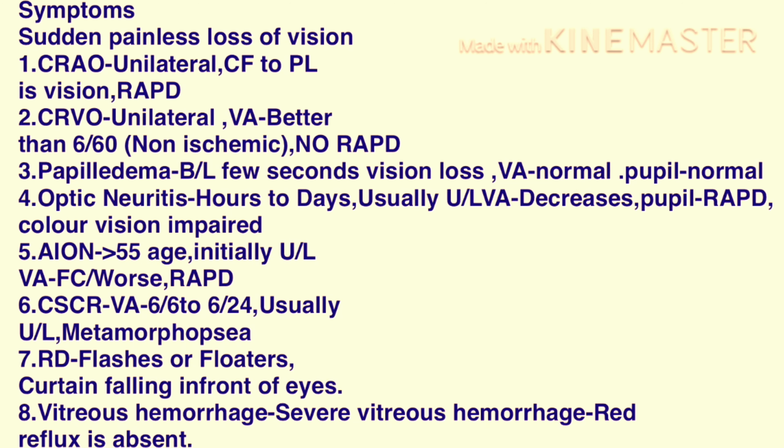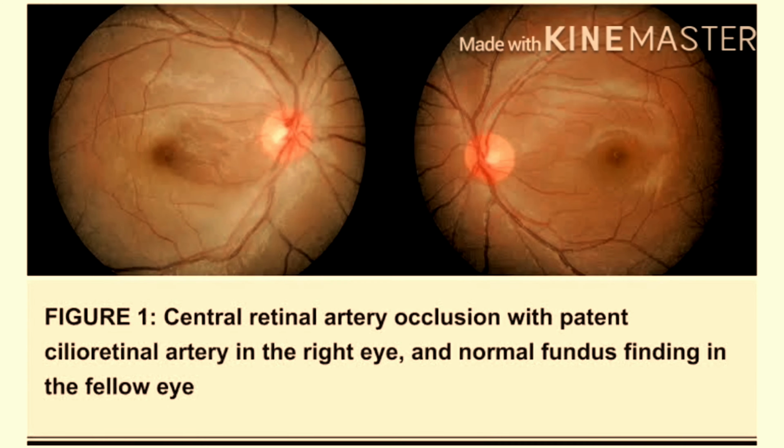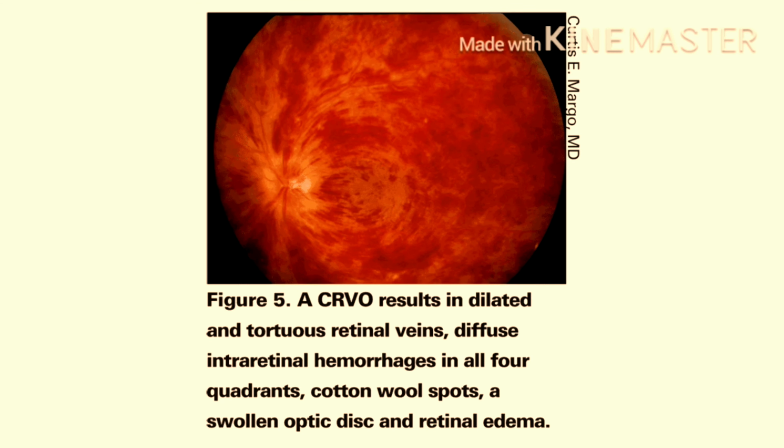So based on the symptoms and clinical history, we have to next do the dilatation and fundoscopy of the patient. In case of CRAO, fundus will show the cherry red spot, whereas in this image we are seeing a patent cilioretinal artery that is supplying the macula. In case of CRVO, the entire fundus will show diffuse intraretinal hemorrhages, typically known as splashed tomato appearance, along with vascular engorgement and tortuosity, along with disc edema.